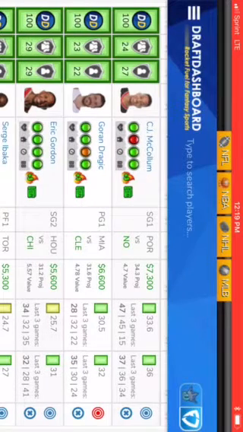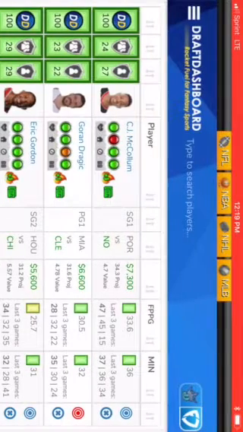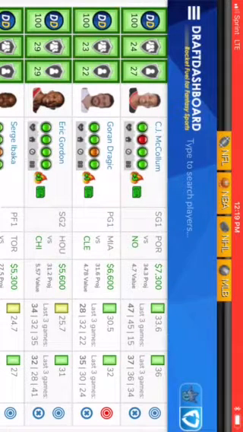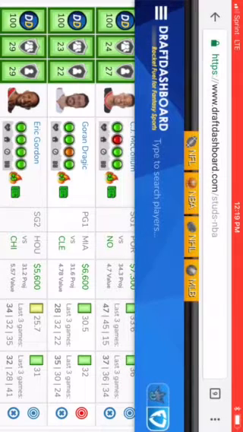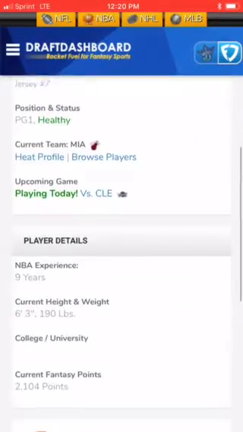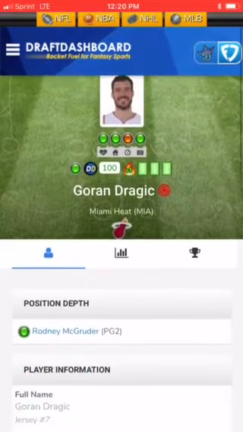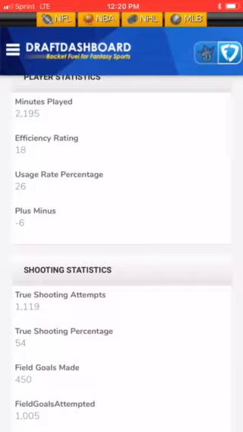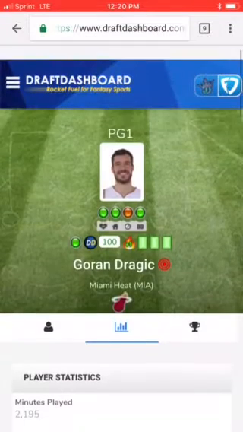So I've already set out to watch Dragic, as I've been watching certain game full highlights to look at and analyze some of these plays. If you have this set on the full desktop or laptop version, it'll show more information right here, advanced stats right on the screen. But if we need to look at, for example, just turning that screen here, just go inside to his information. There's a ton of info here, but most importantly, for what we want right now, is his usage rate percentage at 26%. All right.